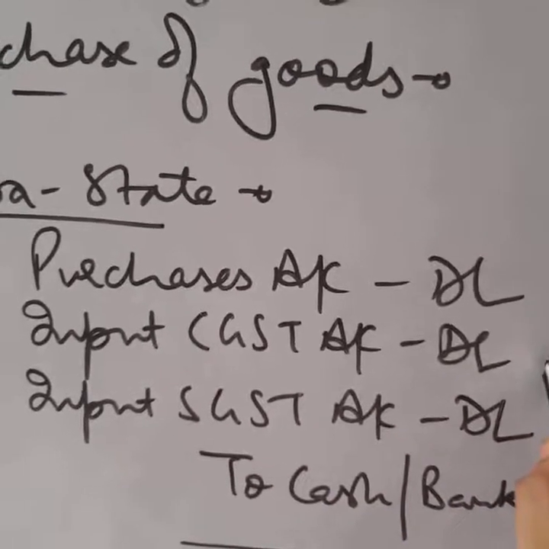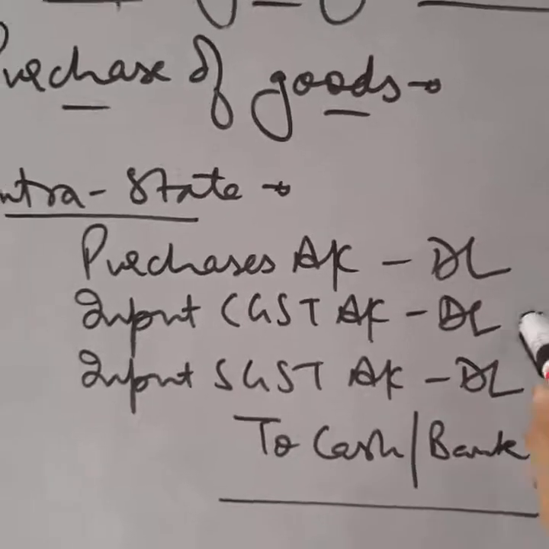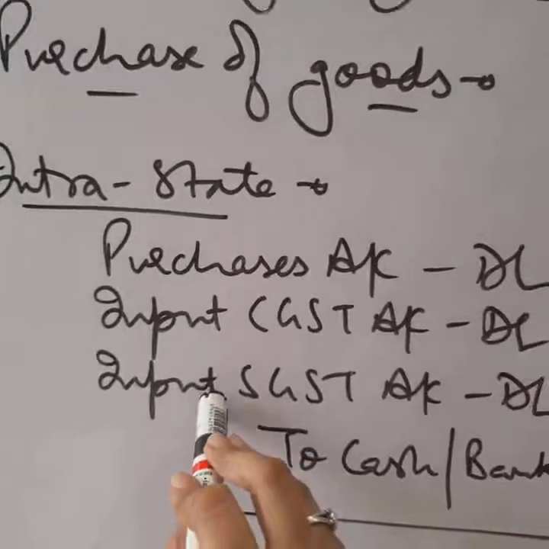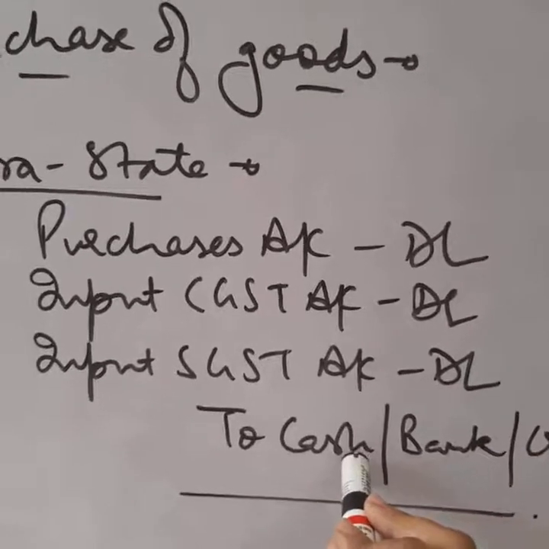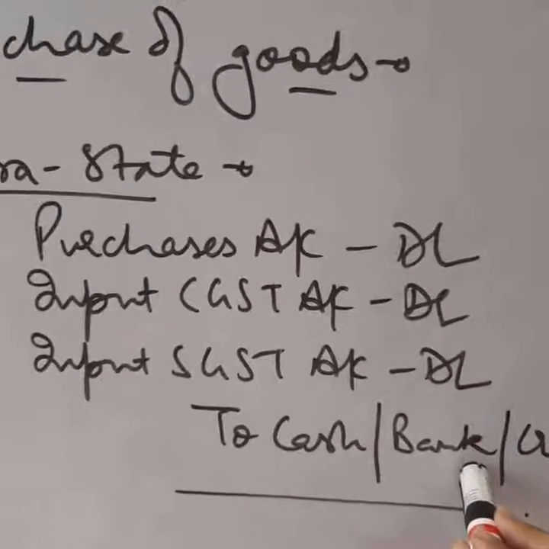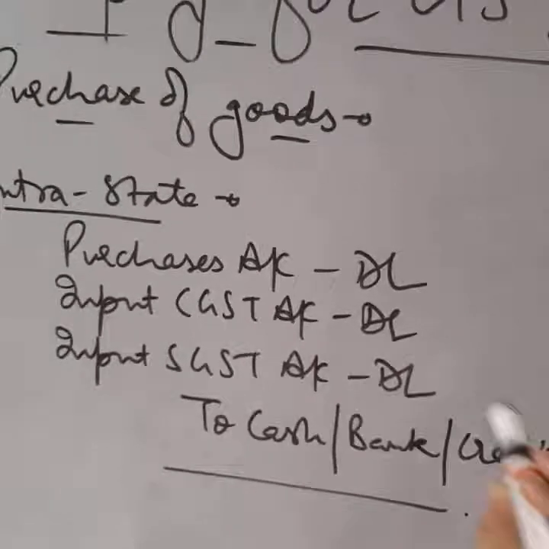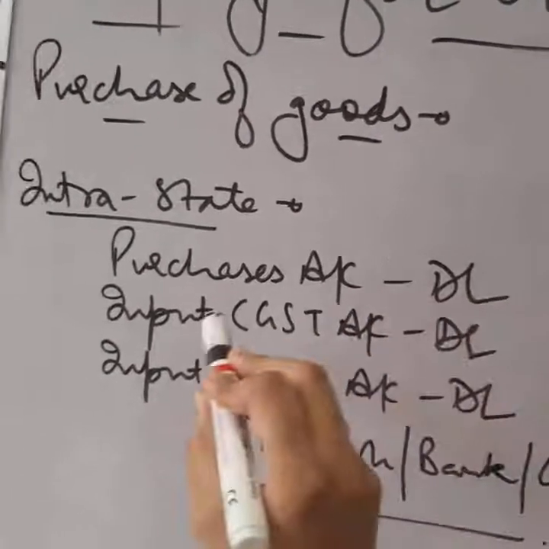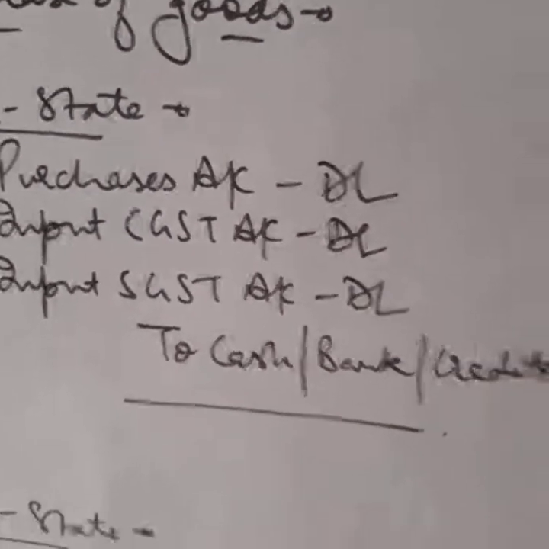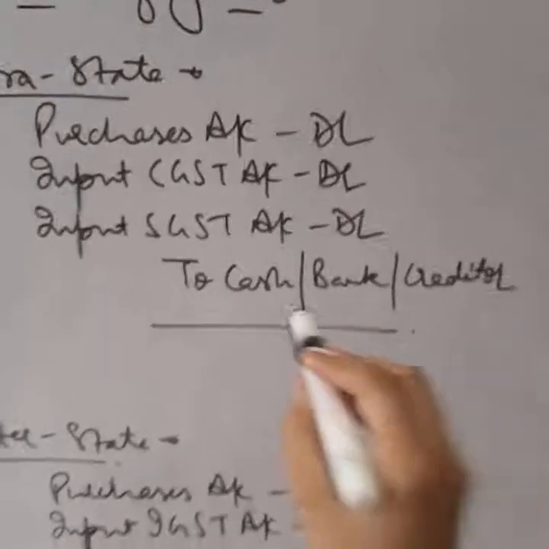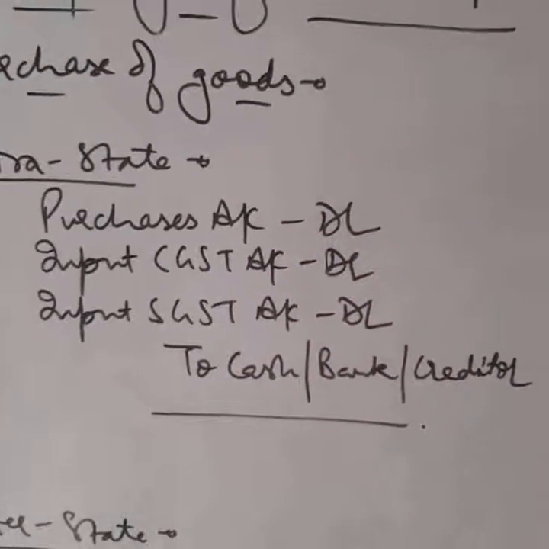It is a cost to the business till it is set off from the GST collected, so it is debited. Then input SGST account debited, to cash if cash is paid, to bank if cheque is paid, and to creditor if the purchase is on credit. So purchases account debited, input CGST debit, input SGST debit, to cash, bank or creditors. Any one of these will be there in any transaction.